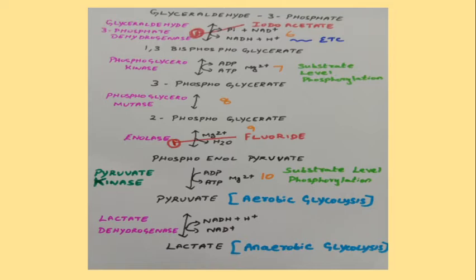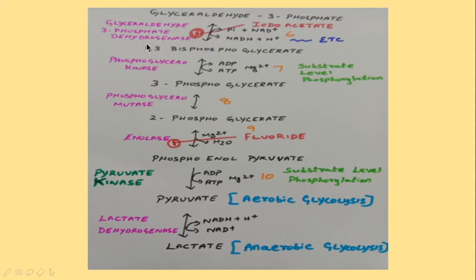Whenever NADH plus H+ enters the electron transport chain, it will liberate energy. Actually it will produce 2.5 molecules of ATP; when you approximate, it will be 3 ATP. It is a reversible reaction, and it is the first energy conserving reaction.